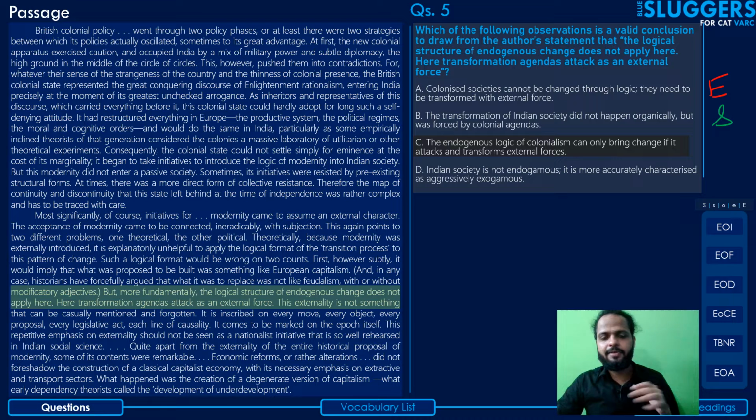Yeah, like when something is wrong, there's n number of ways of figuring out what all is wrong with it. So yeah, I think we have substantial reason points to eliminate this. Let's move on to the next one. Indian society is not endogamous.